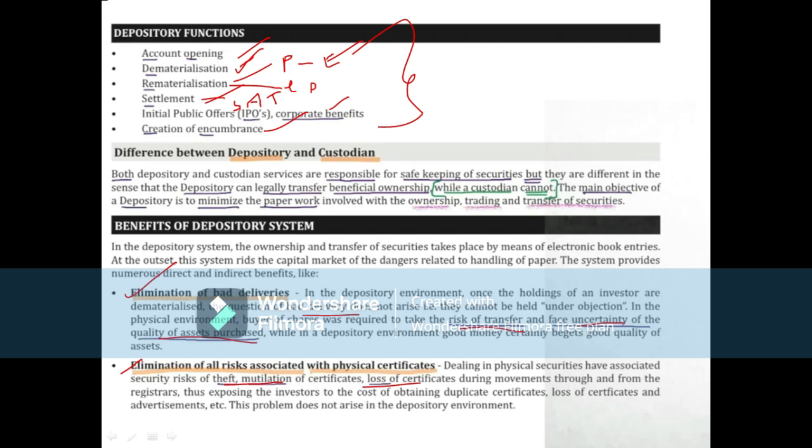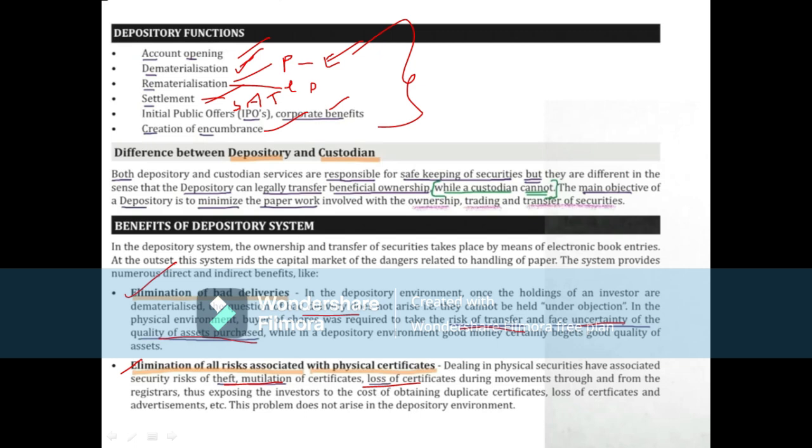We have discussed this, but immediate transfer and registration of securities is also another benefit. Once the securities are credited to the investor's account on payout, he becomes the legal owner of the securities in the depository environment, and there is no further need to send them to the company's registrar for registration. If securities are purchased in the physical environment, the investor sends them to the company's share transfer agent, and only then can the change of ownership be seen. All this process can take up to 2 months, but in the depository system, immediate transfer and registration of securities can be seen. So that is another benefit.